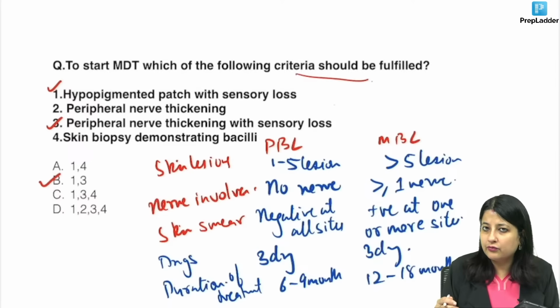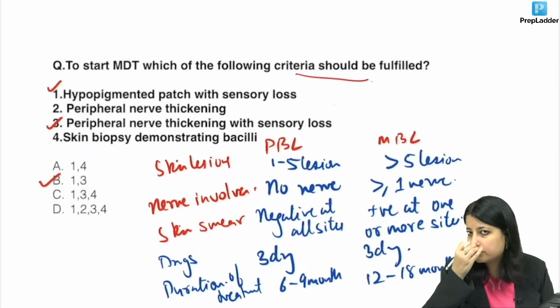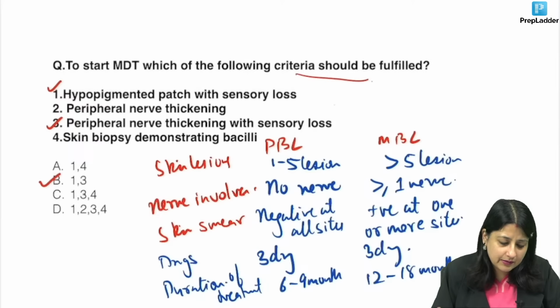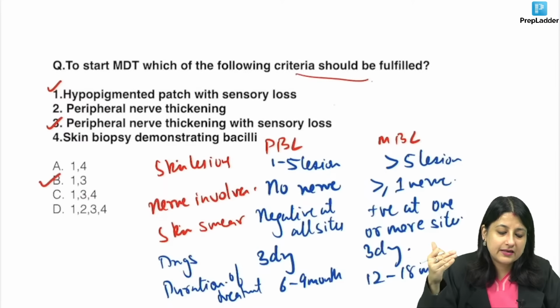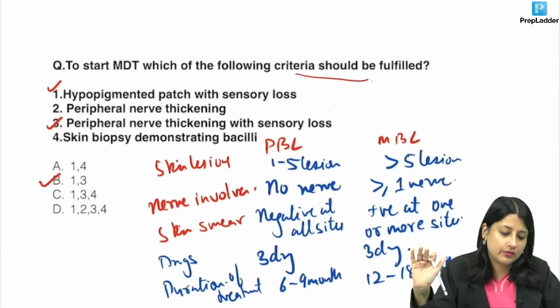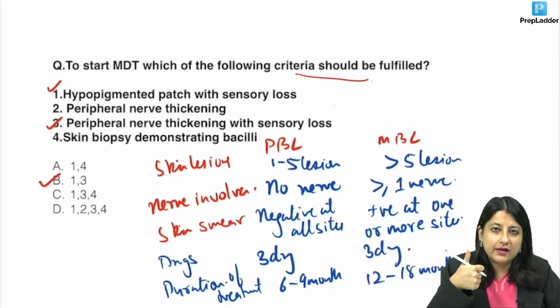In between, I will give you questions for TB. In between, I also have questions for NCD. So don't worry, we will be revising that. Is it clear? And what are the 3 drugs? Dapsone, rifampicin, clofazimine. Which one is given as monthly supervised doses? It's only rifampicin. Thumbs up, everyone.